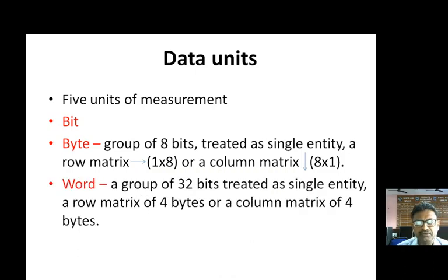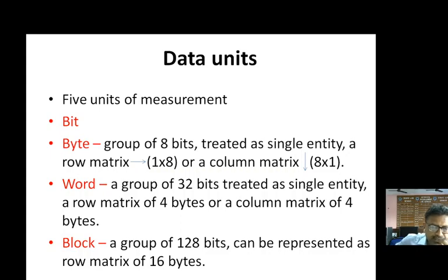The third data unit is the word, and a word consists of 32 bits. It's a group of 32 bits, and those 32 bits are considered as a single entity, either in the form of a row matrix or in the form of a column matrix, and each row matrix will have 4 bytes or each column matrix will have 4 bytes. So a bit is an individual binary digit, that is 0 or 1. A byte is 8 bits but considered either in the form of a row matrix or a column matrix. And a word is a group of 32 bits. It is also considered either in the form of a row matrix of 4 bytes or in the form of a column matrix of 4 bytes. The fourth one is the block.